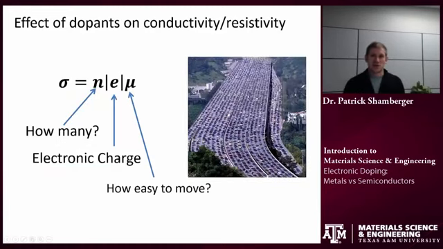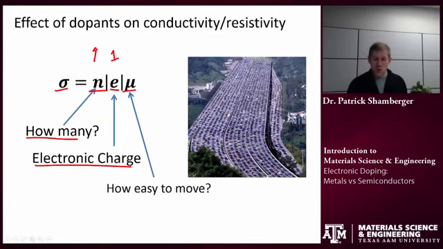Now I want to think about this in terms of an analogy. We're going to think about a highway, right? We're going to think about how many people are able to move down that highway per unit time. So that's our conductivity in this case. It's going to be a function of how many cars are on the highway, right? If we're in rush hour, we have a very large number of cars available. How many passengers per vehicle are there? If there's only one person in each vehicle, this would be one. If we want to move more people down that highway, we could consider increasing the density of passengers per vehicle. And finally, mu, the mobility.